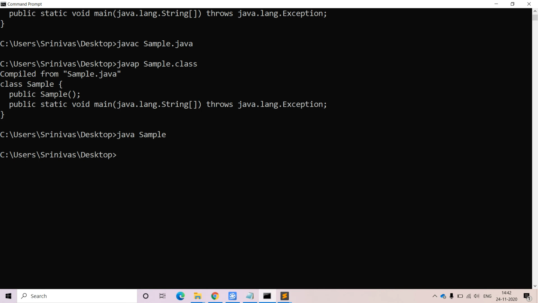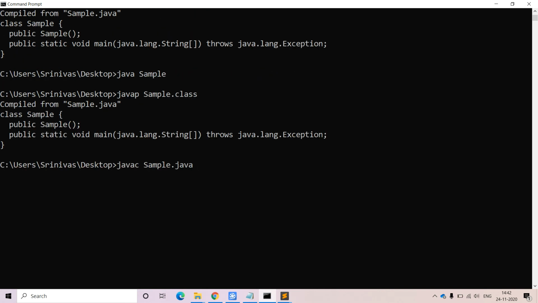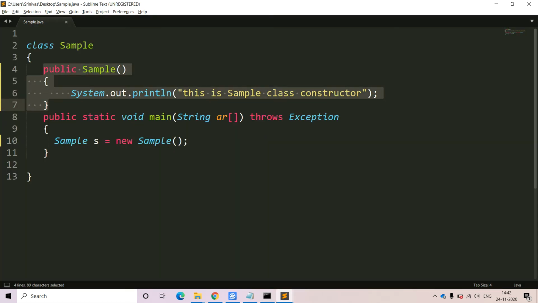Try to check it now. Let me try to recompile the same program. I just want to compile it. Javac sample.java, and try to run it. Yes, at the time of running this program, we are getting the output: this is a sample class constructor. Why? Because the default constructor is coming into the picture.